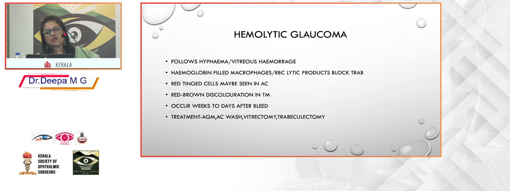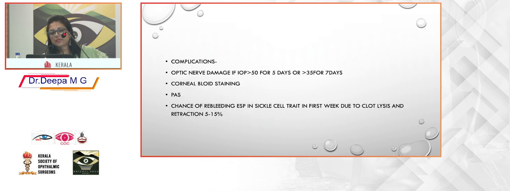Hemolytic glaucoma is also due to the byproducts or the degeneration products of the blood getting into the trabecular meshwork and then causing a glaucoma. This occurs weeks to days after the primary hyphema. The treatment is anti-glaucoma medication. If it is in very few days, you can do an AC wash. Sometimes this may lead to even a vitrectomy or a trabeculectomy.